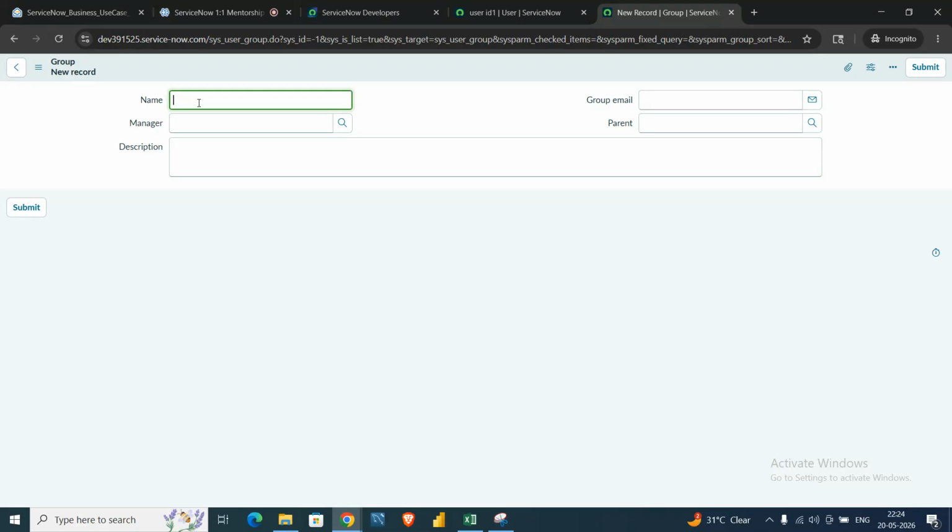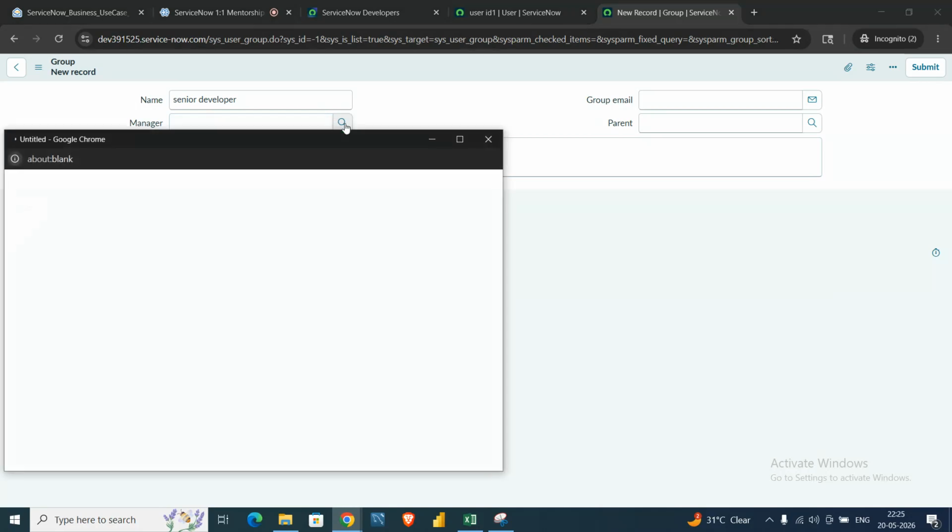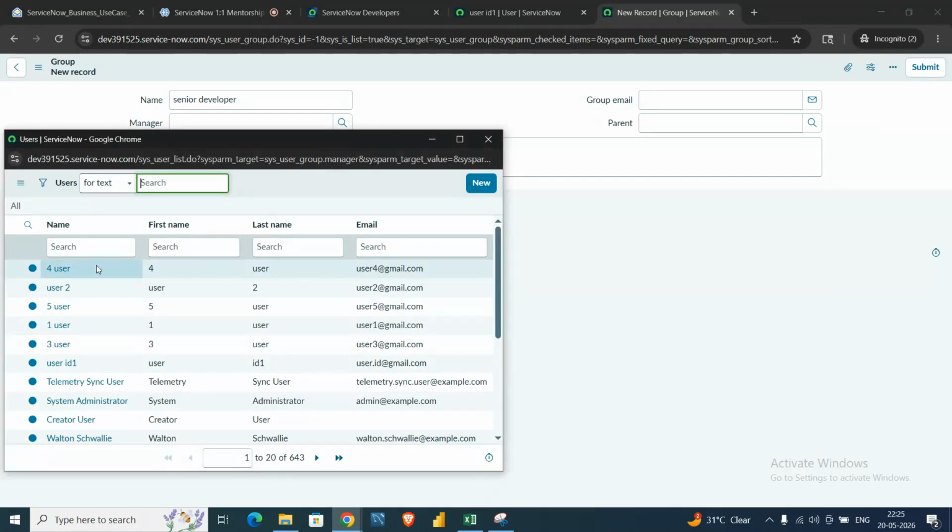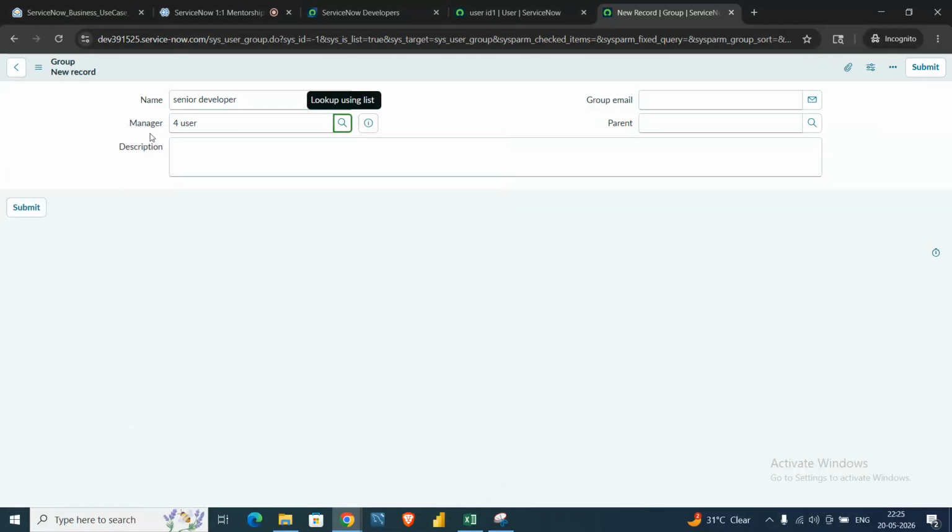Suppose for senior developer. We can select the manager as well, which is a reference to the user table. Suppose we want that user to be the manager of the senior developer group.